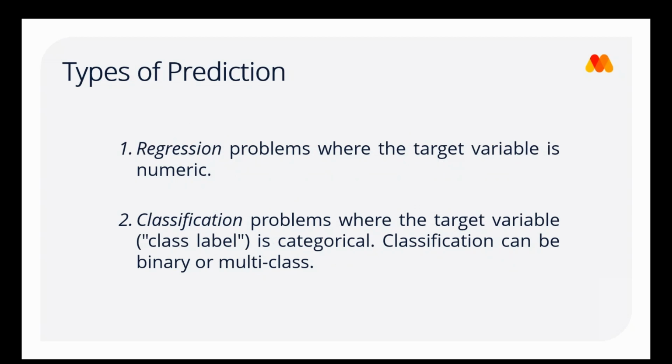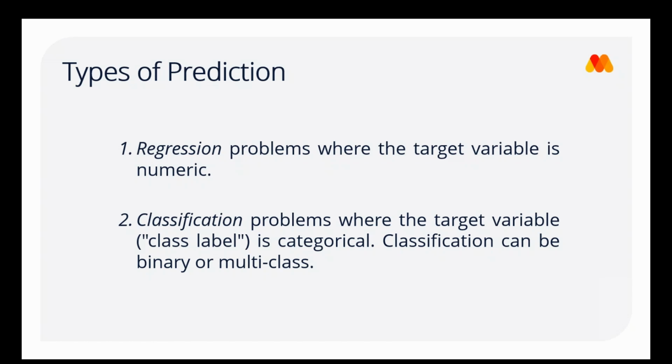Now, when we're performing machine learning, specifically supervised learning, which we're looking at in this webinar, there are two types of prediction. The first is regression. Regression prediction is where the target variable we mentioned before is numeric, for example height or weight.